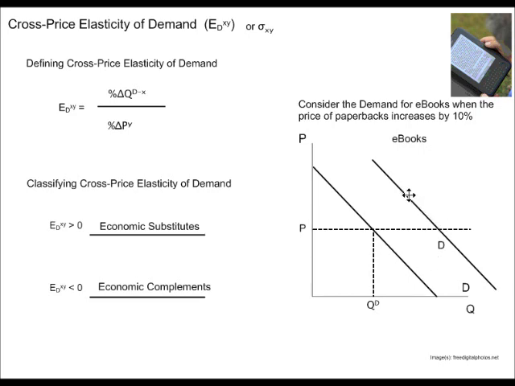Or we can have that when the price of a good goes up, the demand for its complement is going to decrease, right? Milk and cookies: the price of milk goes up, you buy less milk, and if you don't buy milk, there's no reason to buy cookies, that is, your demand for cookies decreases. From the equation, we could say an increase in the price of good Y reducing the quantity demanded of good X would have opposite signs, negative divided by a positive. That's where my economic complements could come from.